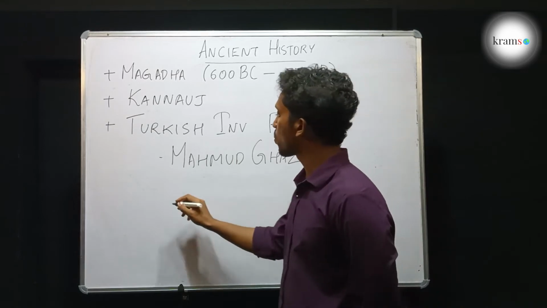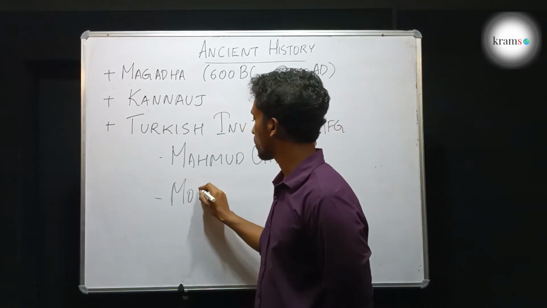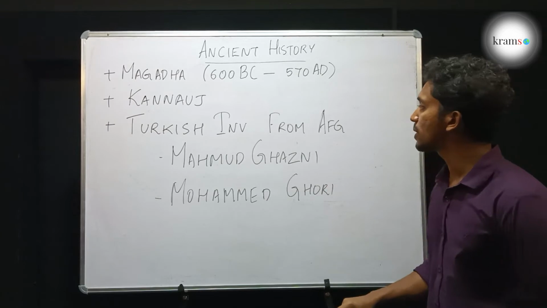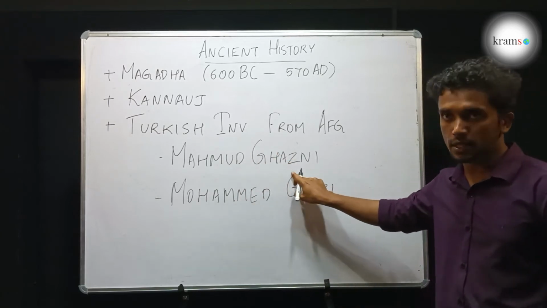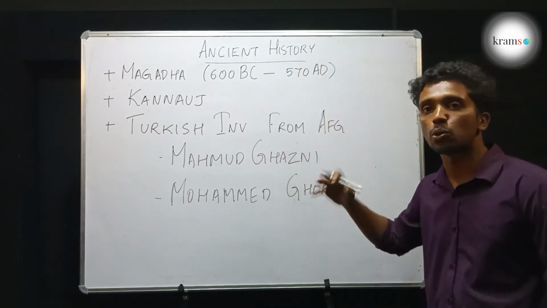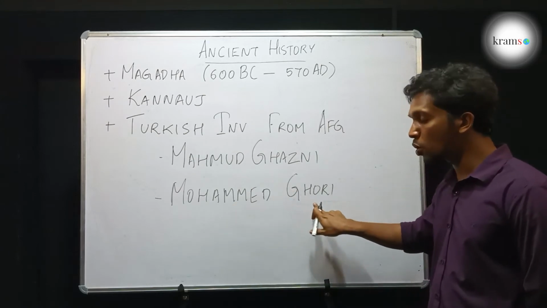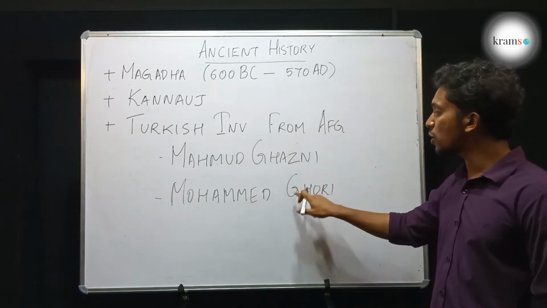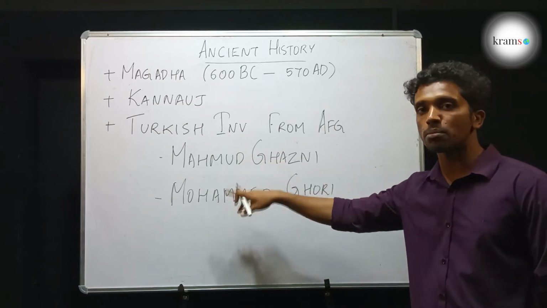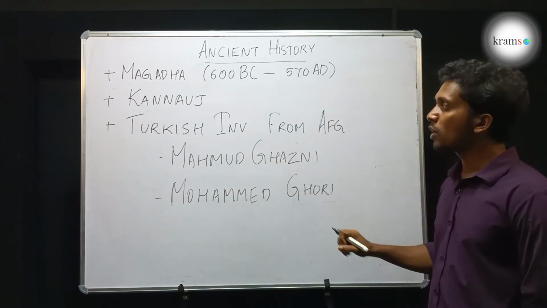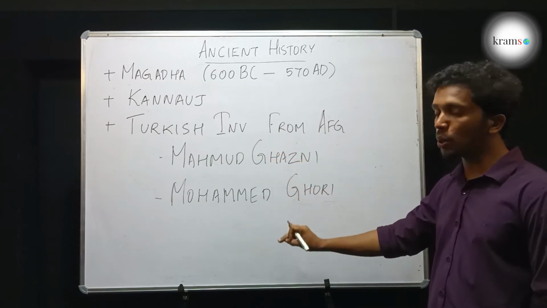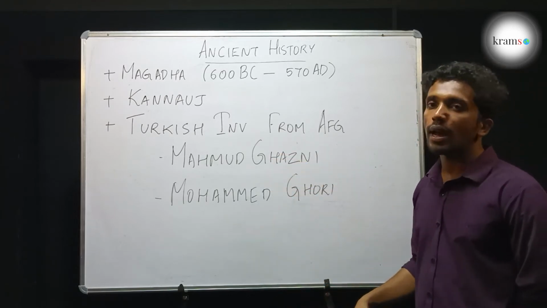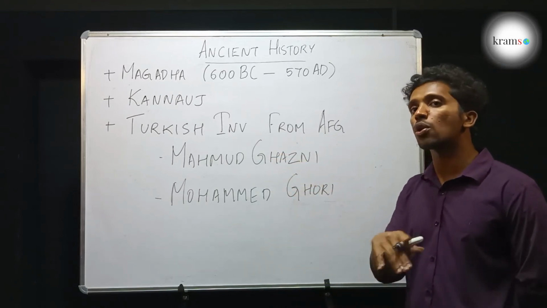And the second one was Muhammad Ghori. Actually, it is like Mahmud from Ghazna, who was later known as Mahmud Ghazni. It was Muhammad from Ghor, who was later known as Muhammad Ghori. Ghazna and Ghor are the names of their kingdoms in Afghanistan. Okay, so these two invaders came to India for two different reasons, and their invasions caused a lot of historical